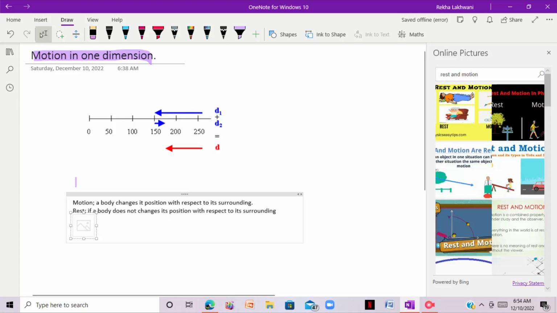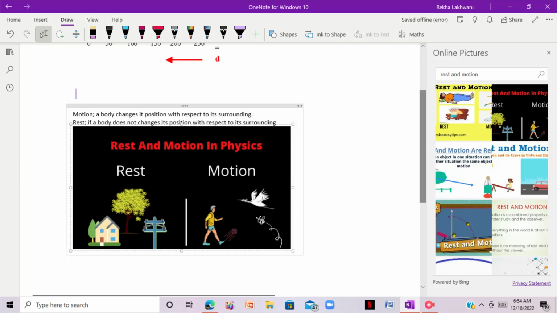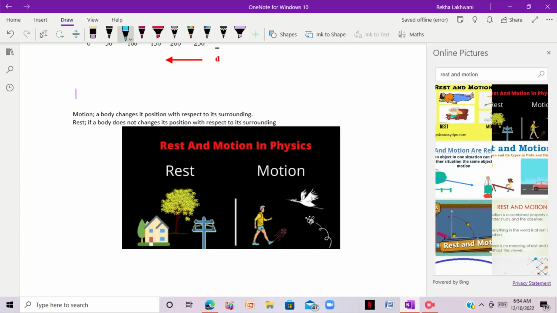Why? Because their surrounding is not changing. But when you were walking or kicking the ball, the surrounding is changing. It means that you were walking, right? And your surrounding is changing. So that's why it means that you are in motion, right? So I hope the concept of motion and rest is clear to you and you have studied this concept in your earlier classes too, right?